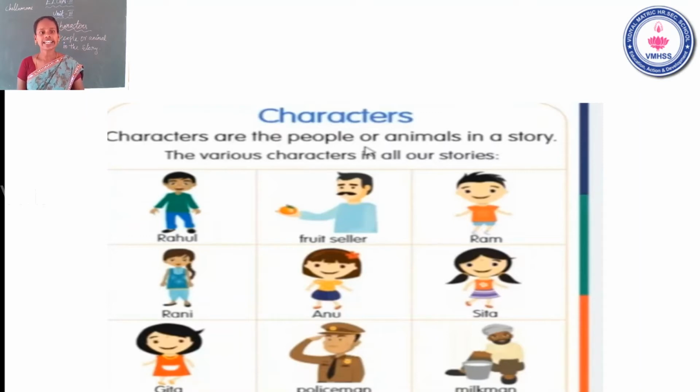Okay. In the reading and listening comprehension session, we will read a new story. The title of the story is The Fruit Seller. Okay. Are you ready? Now go to the story. Once again, characters are the people or animals in the story. Okay, these are called characters. Now look at the slide.